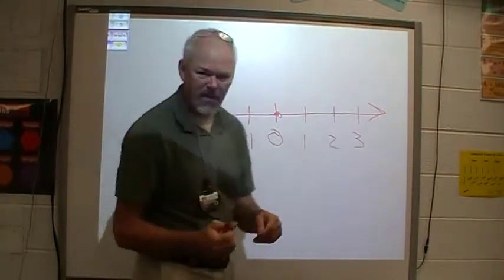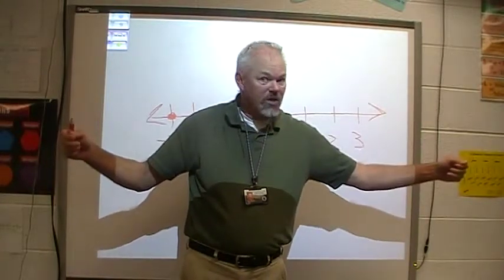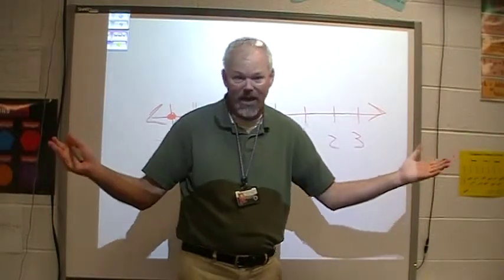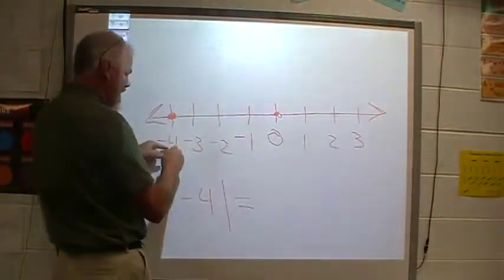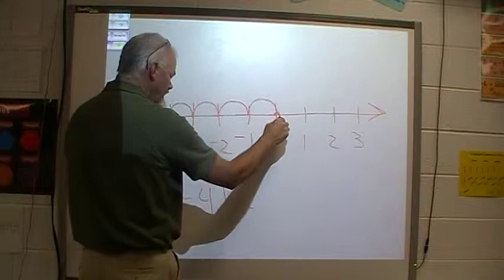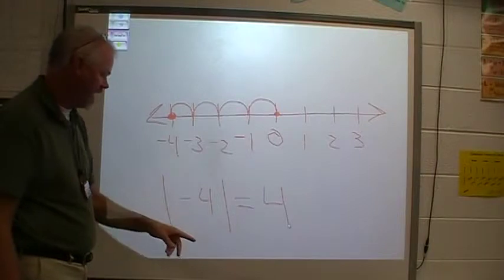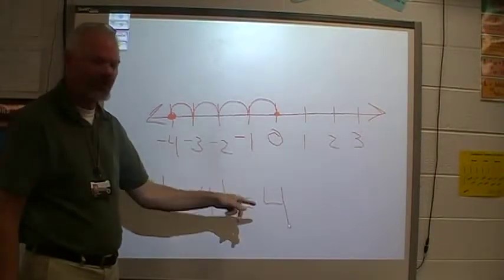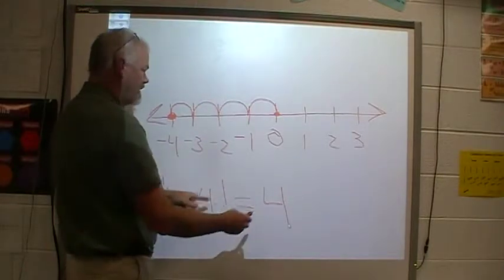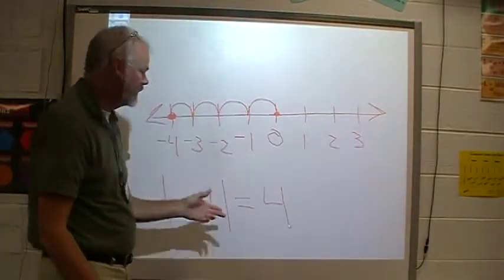Well, everybody here's used a ruler or a yardstick or a tape measure, and you can't have a negative distance. Distance is always positive, right? So how far is it from -4 to 0? It's 1, 2, 3, 4. It's the same thing. The absolute value of -4 is 4 because it's 4 hops to 0. Same thing with positive 4. It was 4 hops to 0. The absolute value of 4 is 4.